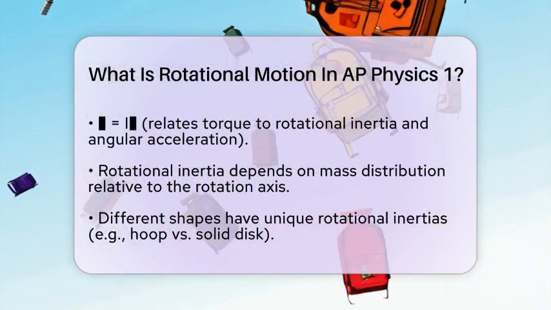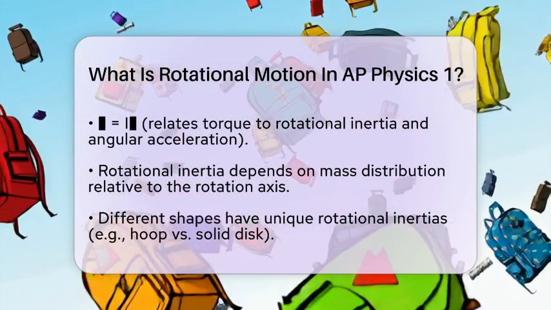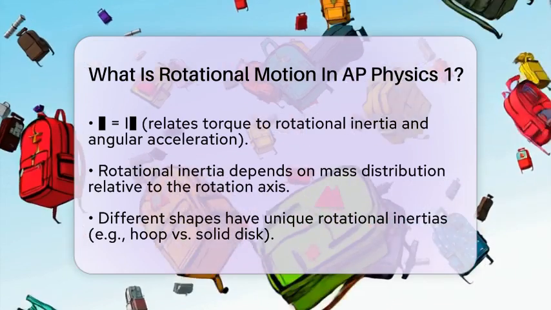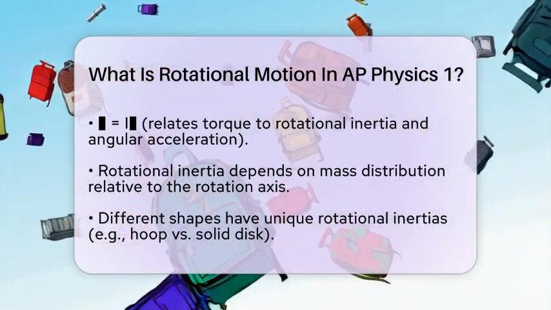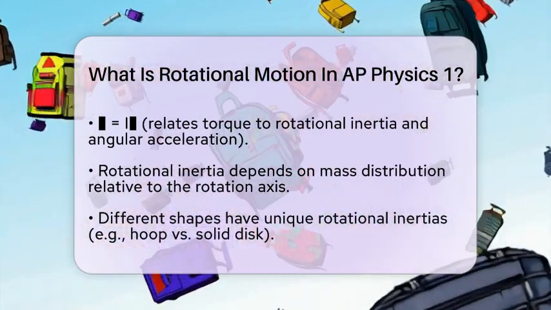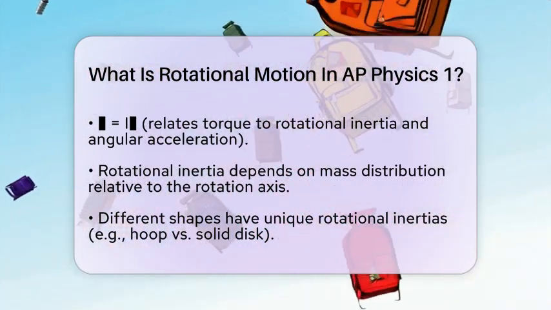The last equation to note is tau equals I alpha. This tells us that torque, which is the force causing the rotation, is equal to rotational inertia multiplied by angular acceleration. Speaking of rotational inertia, this concept is essential.